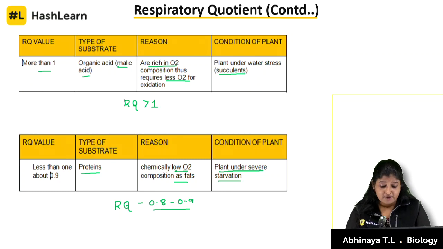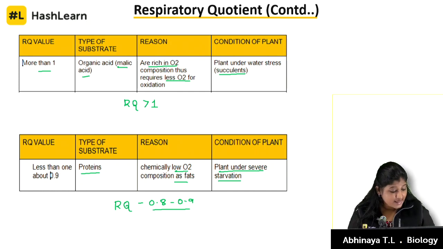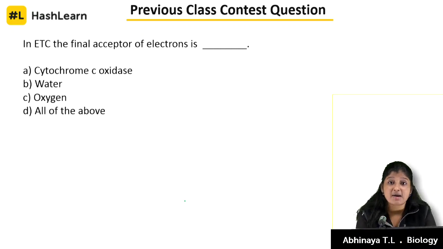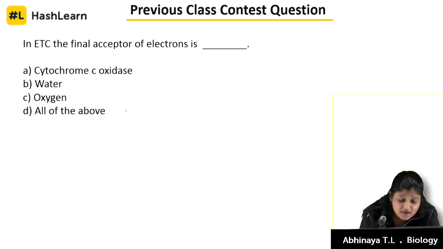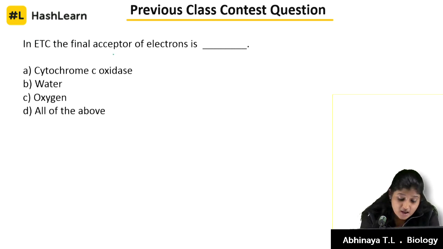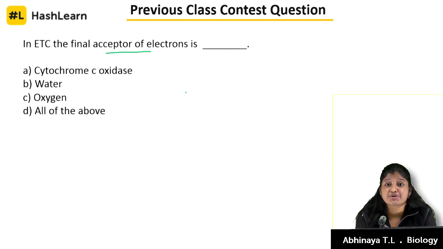If you have understood the entire chapter and the entire concept of RQ, I will raise a curious contest question to you. Before that, we do the previous class contest question. We haven't seen anybody coming with the right answer. That's okay. We'll discuss the answer. In the ETC cycle, that's nothing but your electron transport chain, the final acceptor of electrons.